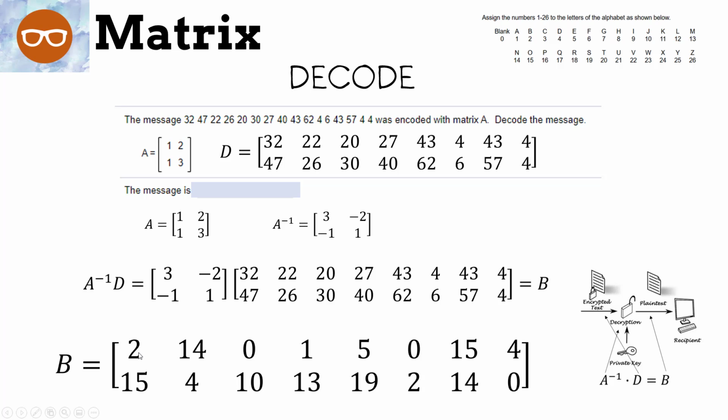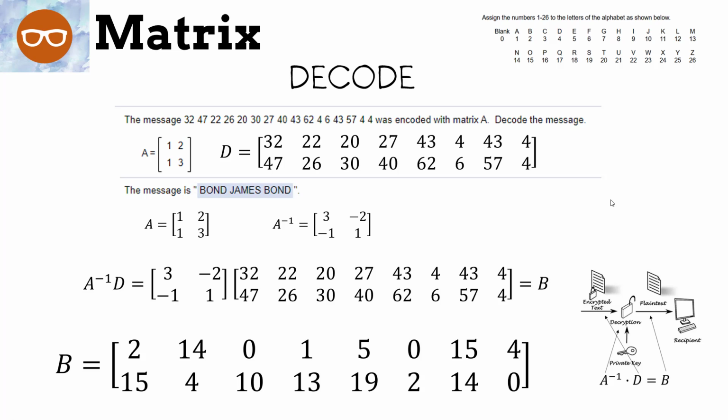Well, 2 is B, 15 is O, 14 is N, 4 is D, 0 is a blank spot, 10 is J, 1 is A, 13 is M, 5 is E, 19 is S, blank spot, 2 is B, 15 is O, 14 is N, 4 is D, and a blank spot, which gives us Bond, James Bond.